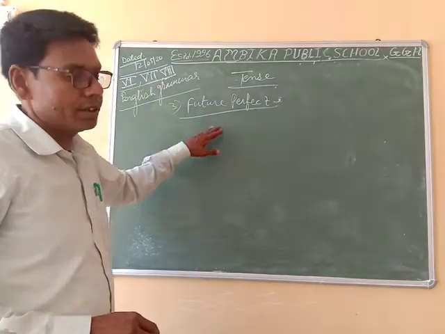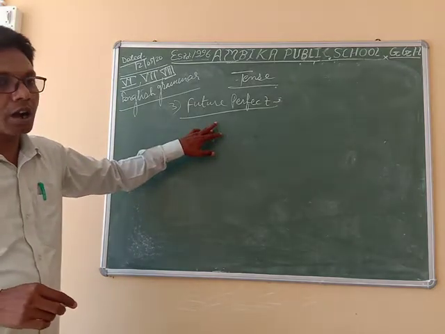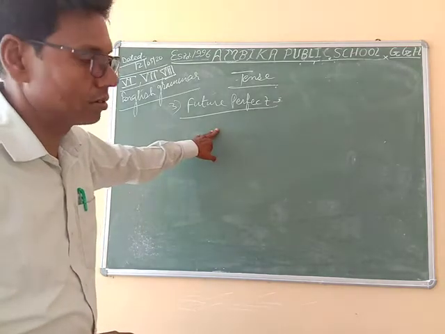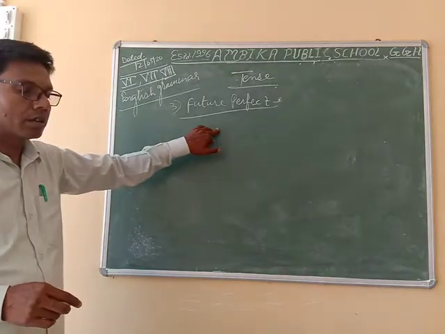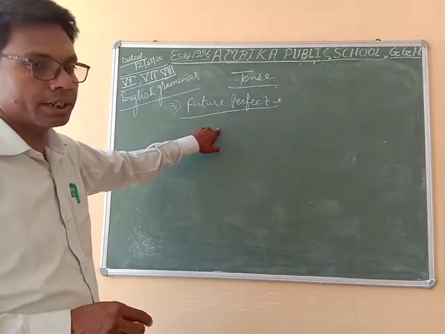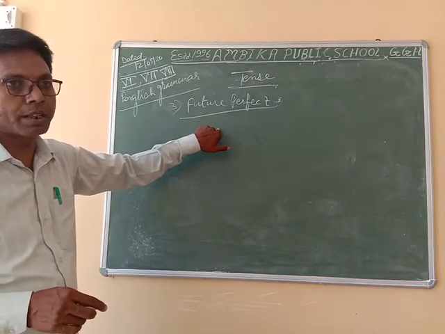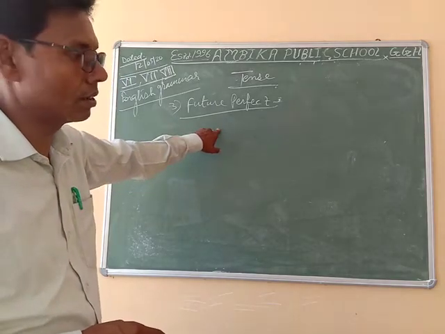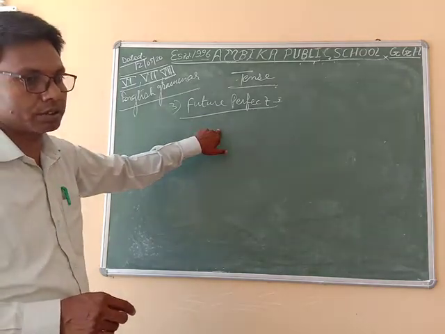So firstly, we have to understand how it is future perfect. Similarly, we have to understand the structure of future perfect. By the help of the structure, we can tell easily this is future perfect.